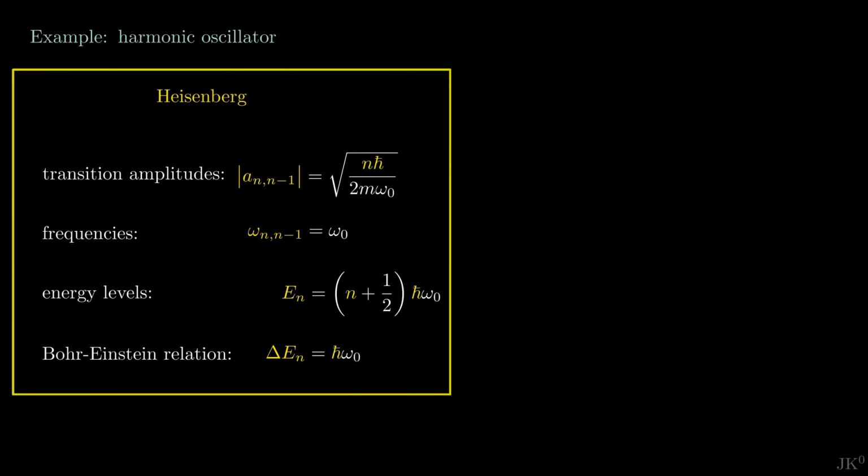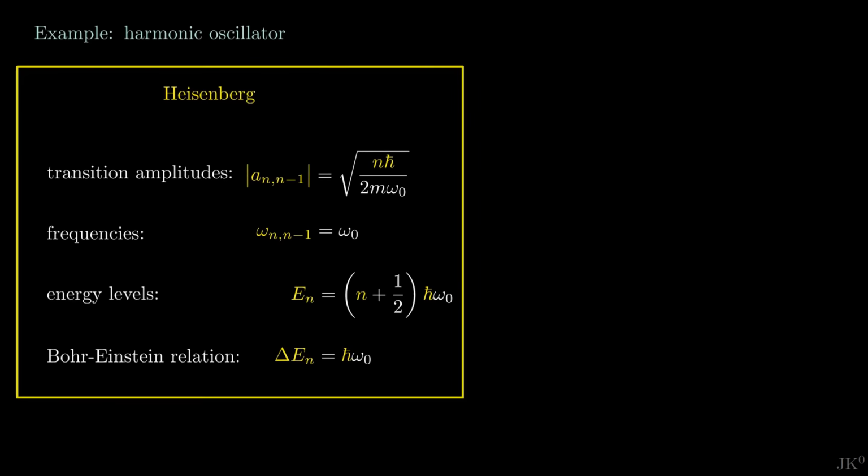We can answer Heisenberg's second question. Yes, given that the energy levels are equally spaced, the Bohr-Einstein relation is satisfied. This is the final answer from Heisenberg's point of view. It is not the position of the oscillator or its speed, but the observable quantities, transition amplitudes, and frequencies.